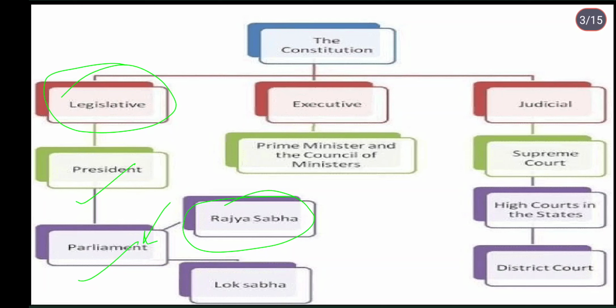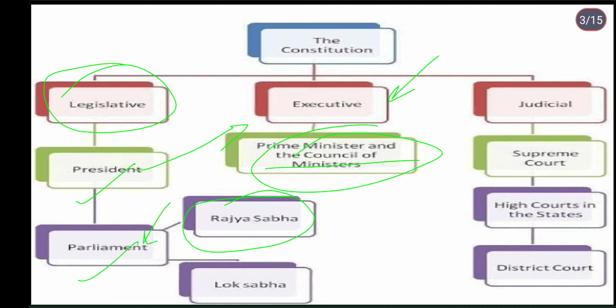By the chapter only you get to understand this, I hope. So that is in legislature. Then in executive, you have the prime minister and the council of ministers. You just need to talk about who the prime minister is. Basically, about the president also we deal in the executive part only, and in the legislature part we just talk about the parliaments, the union parliament and your Rajya Sabha and the Lok Sabha.